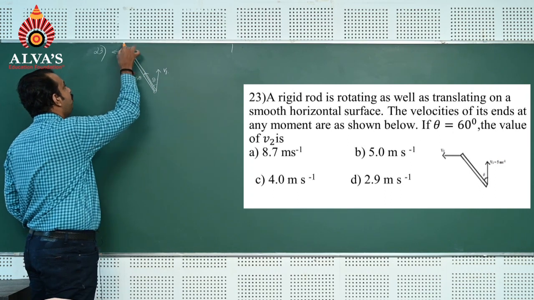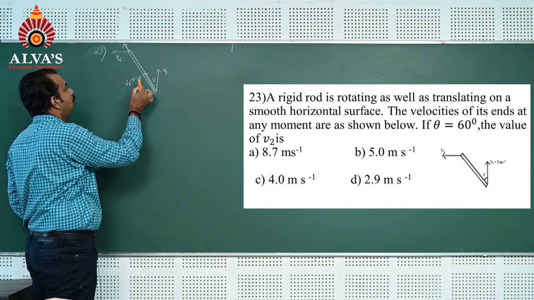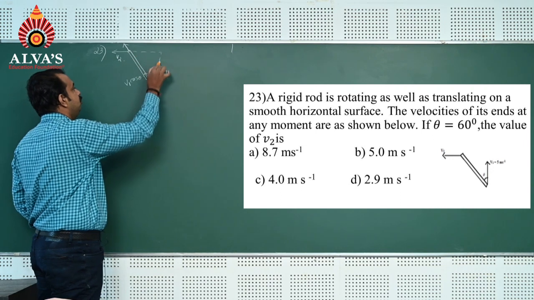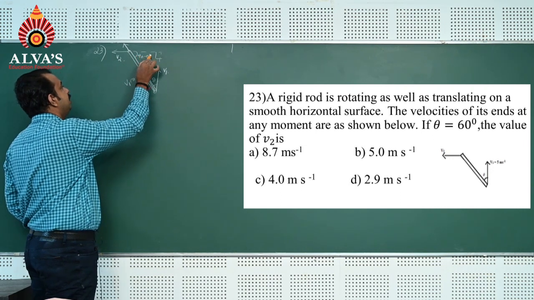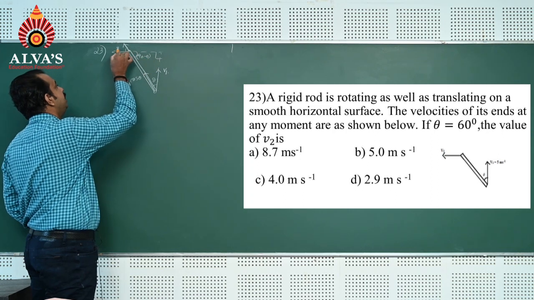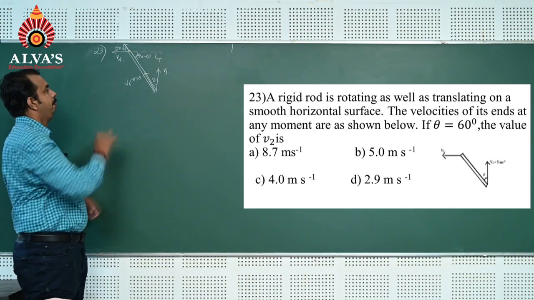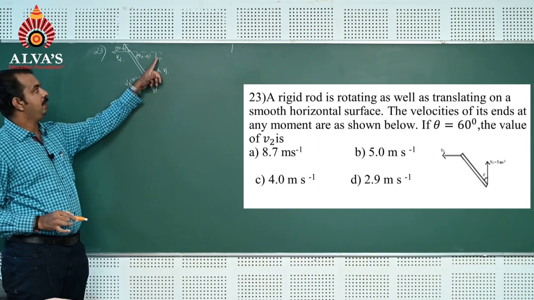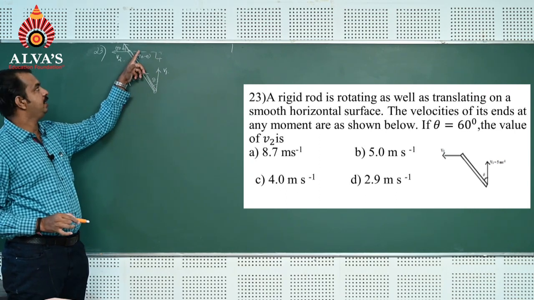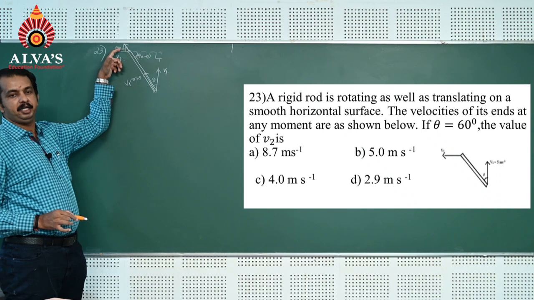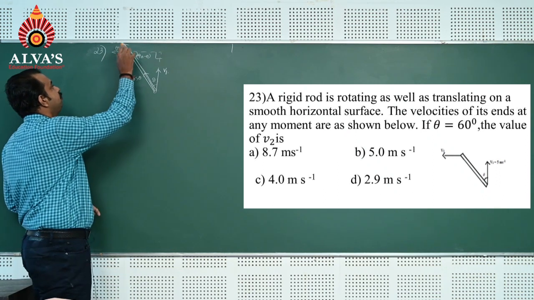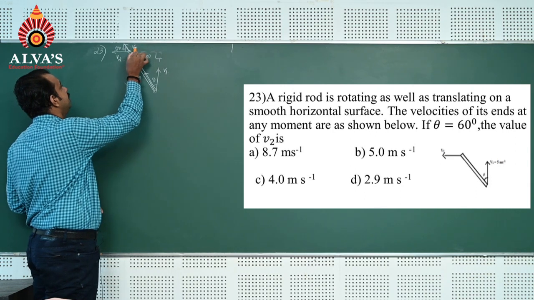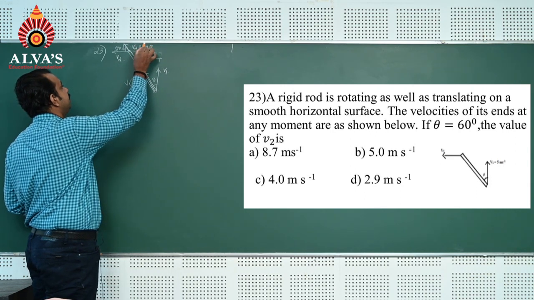To find the component of this velocity along the length, you know that this is 90 degrees, this is 90 minus theta, this is also 90 minus theta. This is theta, 90 degrees, 90 minus theta, alternate angle 90 minus theta. Component of V2 along this direction is V2 cos(90 minus theta), which is V2 sin theta.